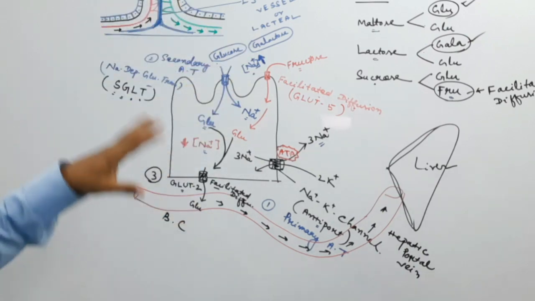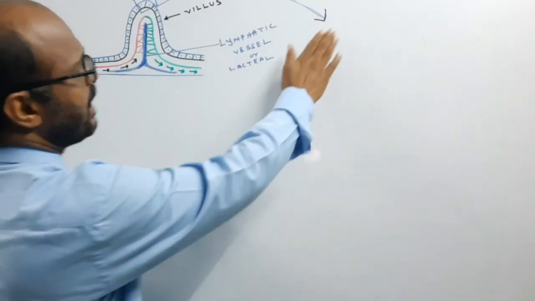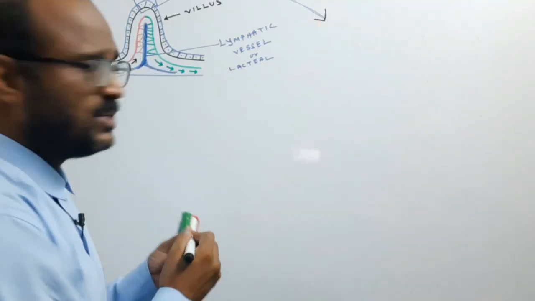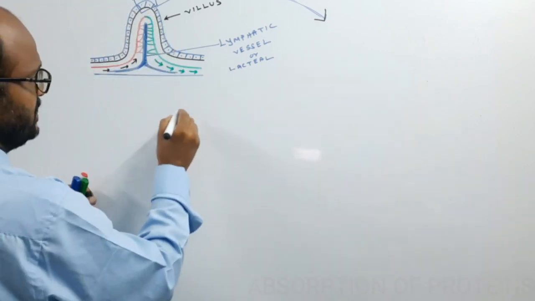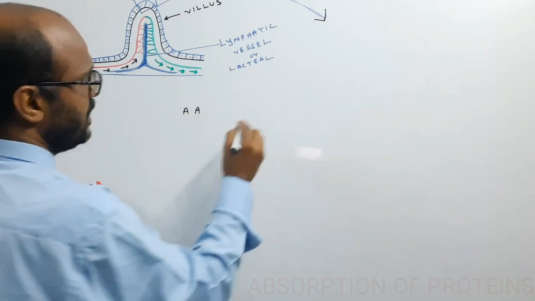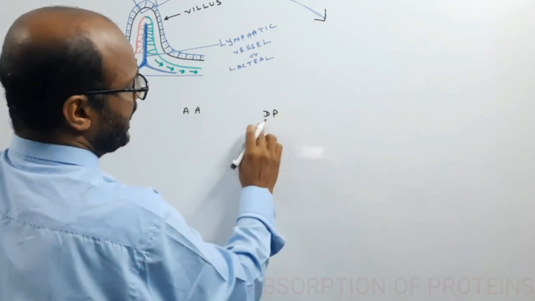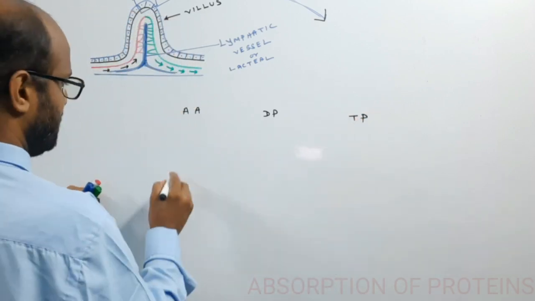Now come to the absorption of protein. The end product of protein digestion is amino acids, AA, and dipeptides, DP, or tripeptides, TP.